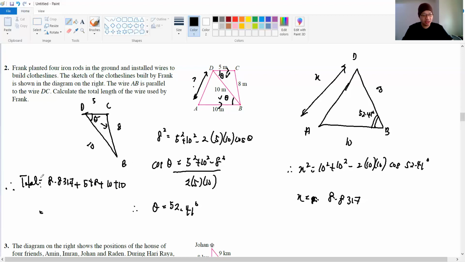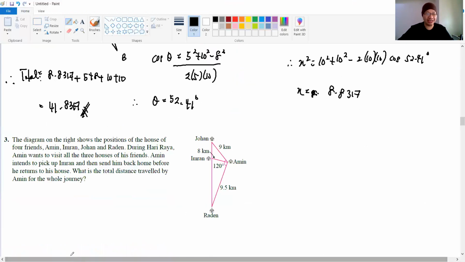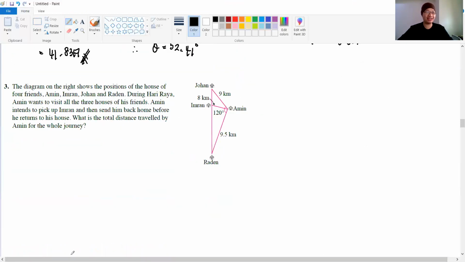So you compute. 8.8317 plus 5 plus 8 plus 20. Then the final answer will be 41 point something here. So 41.8317. I'm using 4 decimal places. Please remember that. Okay, that is your answer for number 2. Okay, guys, how about number 3? The final question of the day.